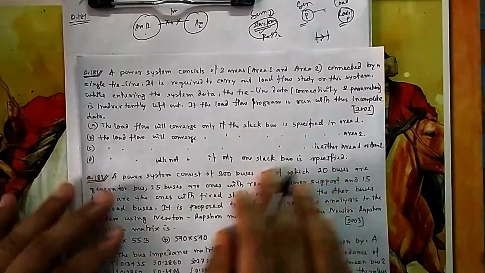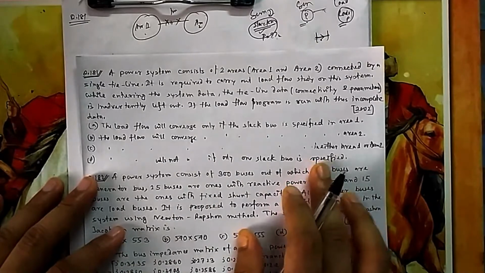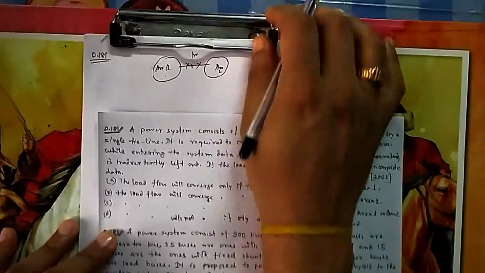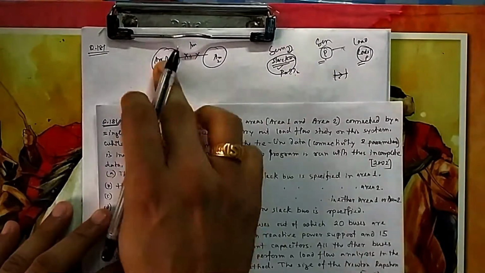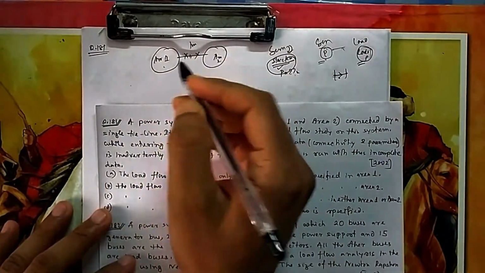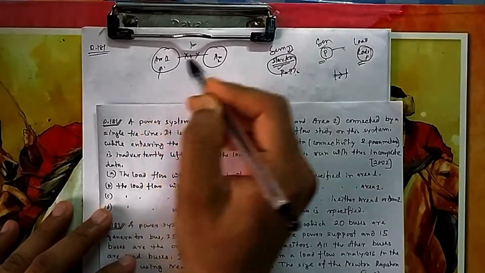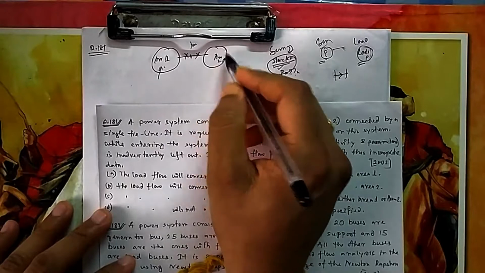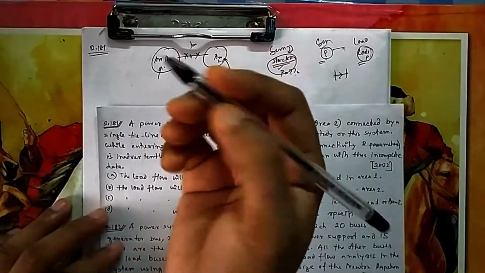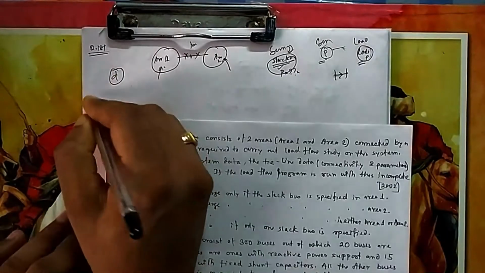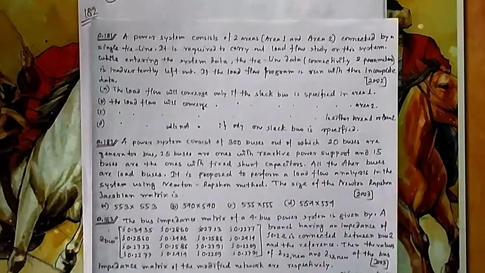So the load flow will not converge if only one slack bus is there. If two slack buses are there, suppose one in area 1 and one in area 2, then it may converge, because in that case the excess power required for each area will be supplied by its own slack bus. So that's the importance of this one. So it is option D: the load flow will not converge if only one slack bus is specified.